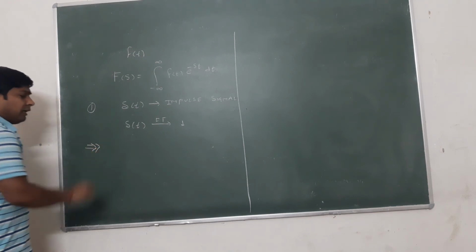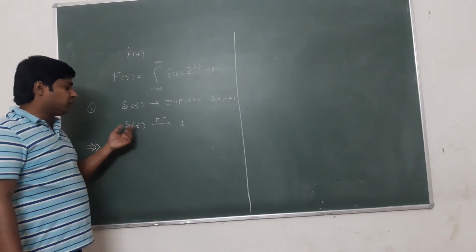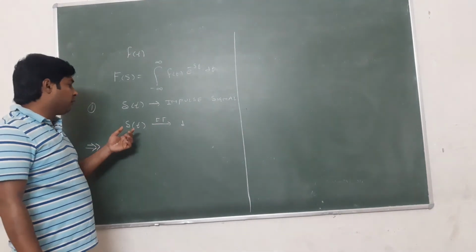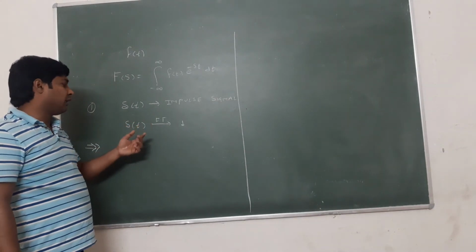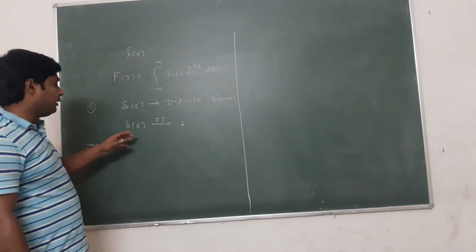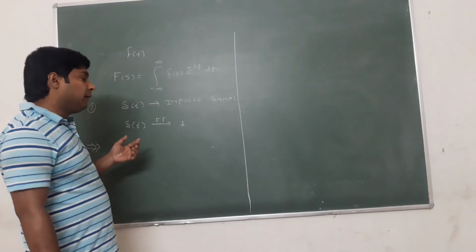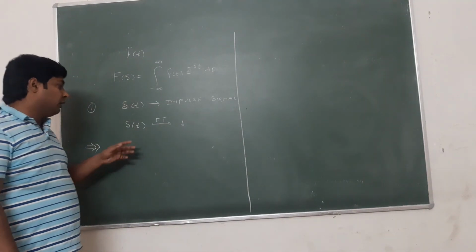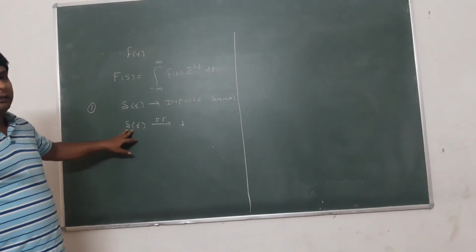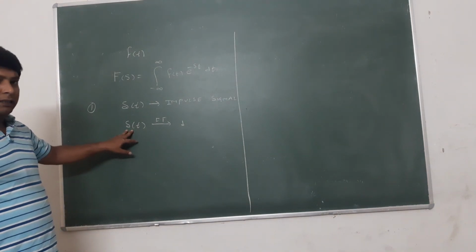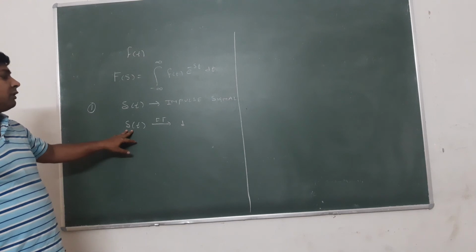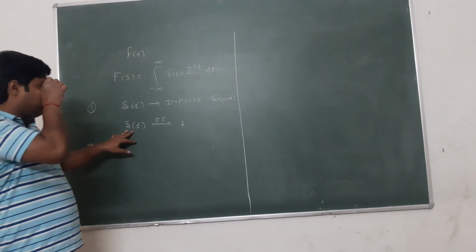In Fourier transform, we need to check two conditions for existence of the Fourier transform. First condition is the given signal should be aperiodic in nature, and second, the given signal should satisfy the Dirichlet condition or existence condition of the Fourier transform.